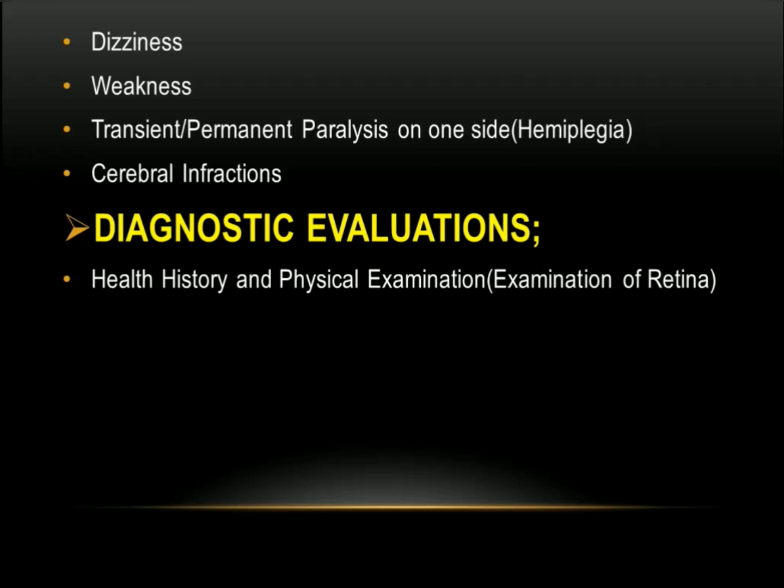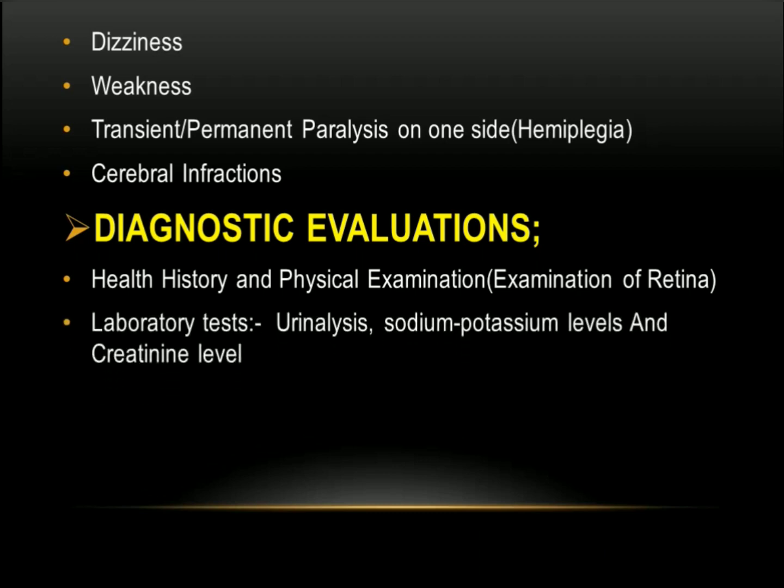Firstly, for physical examination, we will go for examination of the retina. We'll also see the physical appearance. If the person is obese, it is also a cause for hypertension. We'll ask them about their diet, what food they consume and how much they eat, and what exercises they do, and all that comes under health history.